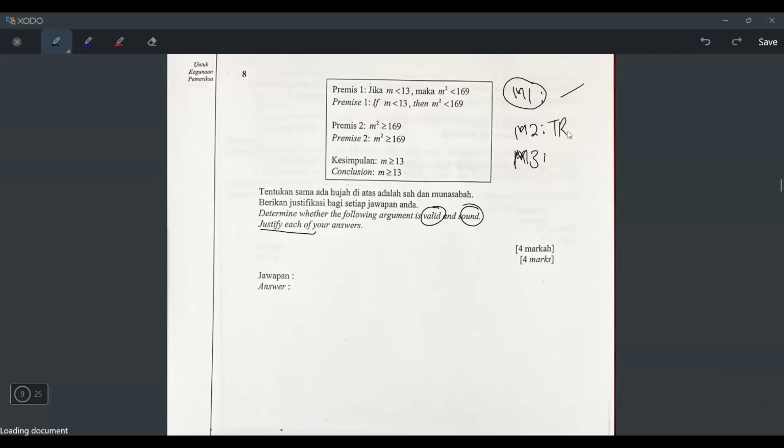What about model 2? Model 2, I name it as true. Okay, true means the first line will be if P then Q. Then the next line will be P is true. And then the next line will be Q is true. That's model 2. But for model 3, I will call it not true. Then the first line will be, right, if P then Q, the next line will be Q is not true. And then it will be P is not true.